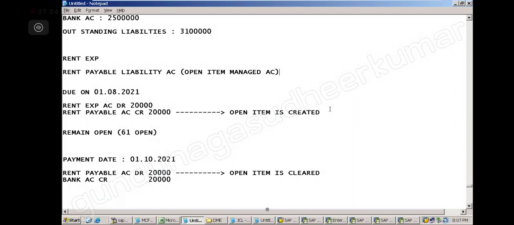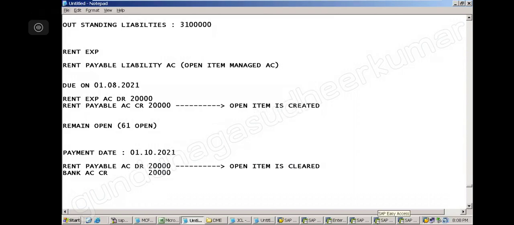Because of open items, there is clarity for everybody. Every transaction we are able to track separately, with a separate open item, so we can pay and receive separately. That is the advantage of the open item. Is it clear? Yes, sir.